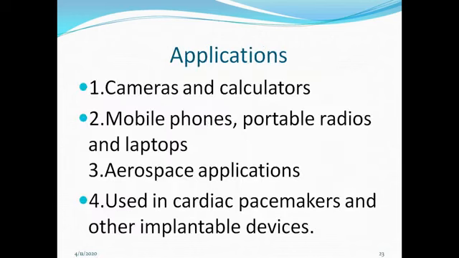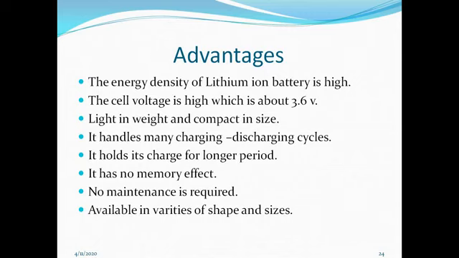Now the applications of lithium ion battery: it is used in cameras and calculators, mobile phones, portable radios and laptops, aerospace applications, and in cardiac pacemakers and other implantable devices. Advantages: the energy density of lithium ion battery is high, and the cell voltage is high, which is about 3.6 volt.